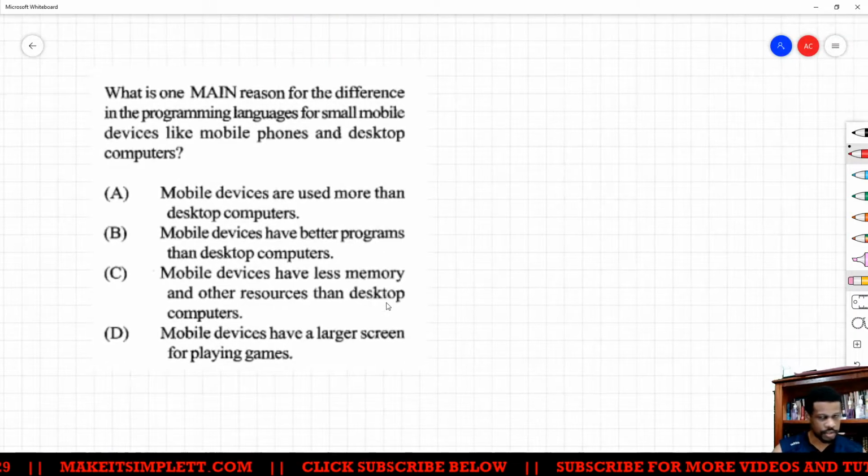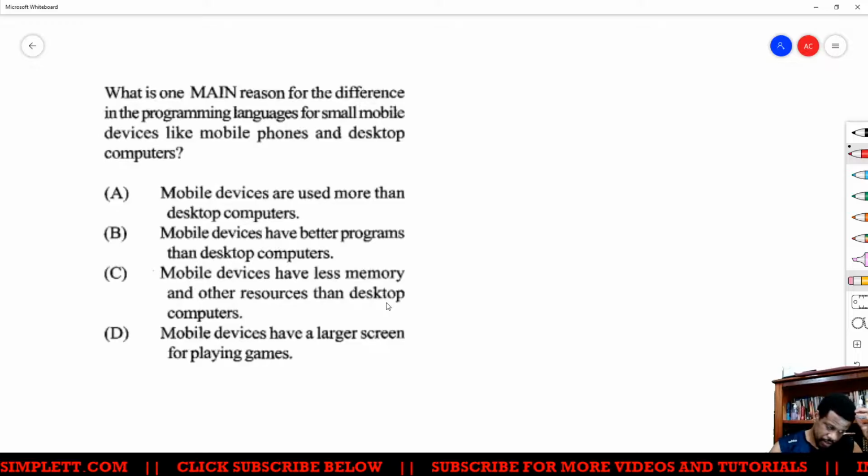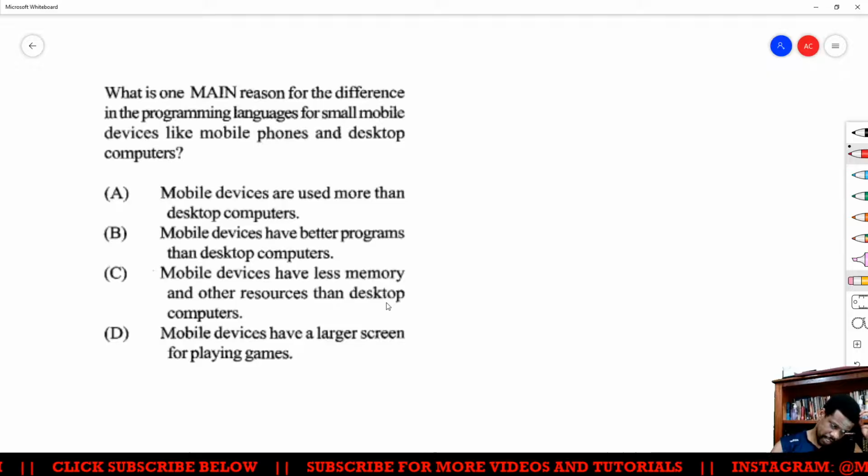Alright, so let's do this one now. What's the main reason for the difference in programming languages for small mobile devices like mobile phones and desktop computers?